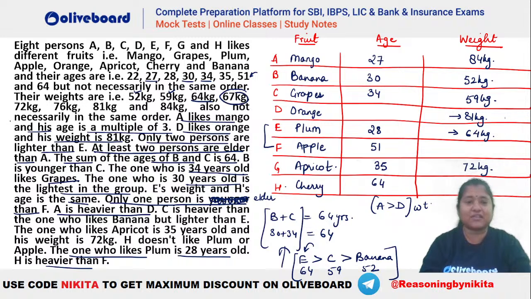67 kg is remaining. 72 is taken, 76. So 67 and 76 are remaining. So H is heavier than F. That means H has to be 76. Okay. This will be 76 kg and this person will be 67 kgs in here. Okay. And what is the only age remaining? You can see 22 is remaining. Yes, 22 is remaining. So D will be 22 years old.